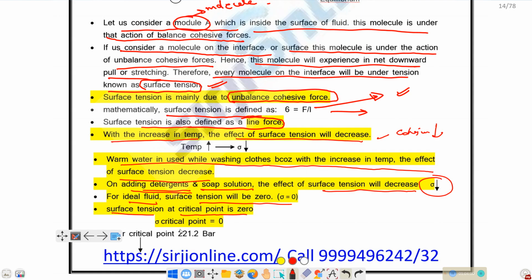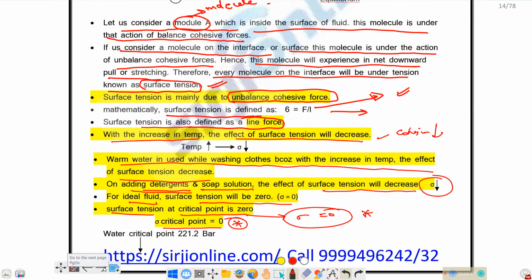Okay. For an ideal fluid, surface tension will be zero. Surface tension at the critical point is zero. Why? The critical point is the temperature and pressure at which the liquid tries to jump into vapor. So at the critical point, the water will experience zero surface tension. Okay. So at the critical point, surface tension will be zero. This is also an important point. So due to temperature, how will it change? Due to temperature increase, the surface tension of the liquid will decrease.